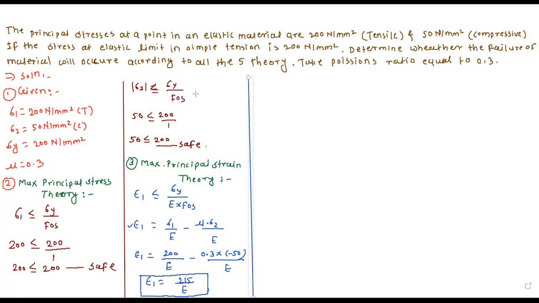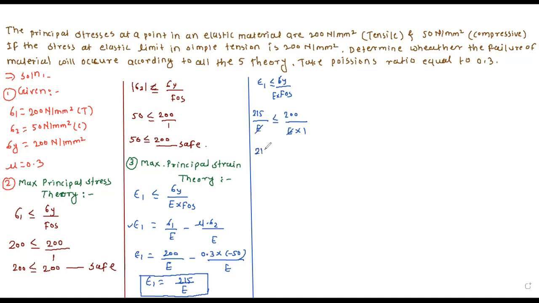So our basic equation is epsilon 1 should be less than or equal to sigma y divided by E into factor of safety. So epsilon 1, which is 215 divided by E, should be less than or equal to sigma y, which is 200, divided by E into factor of safety 1. So this E gets cancelled.